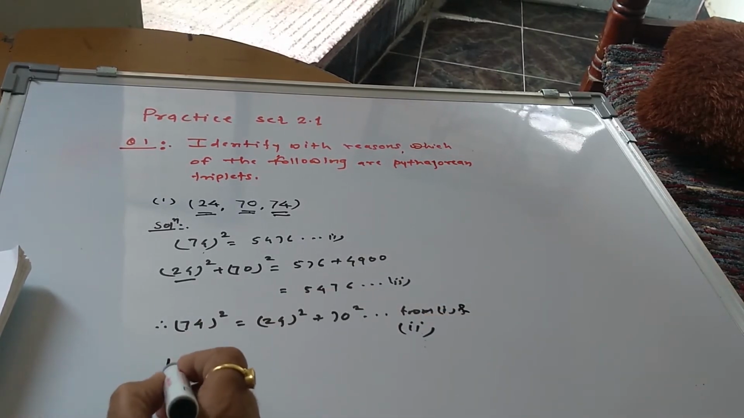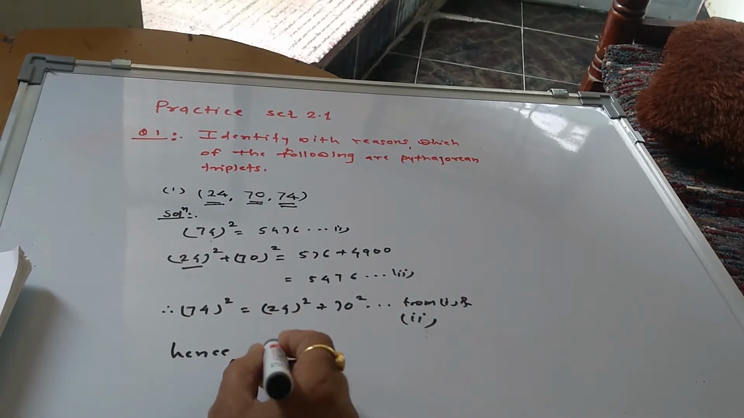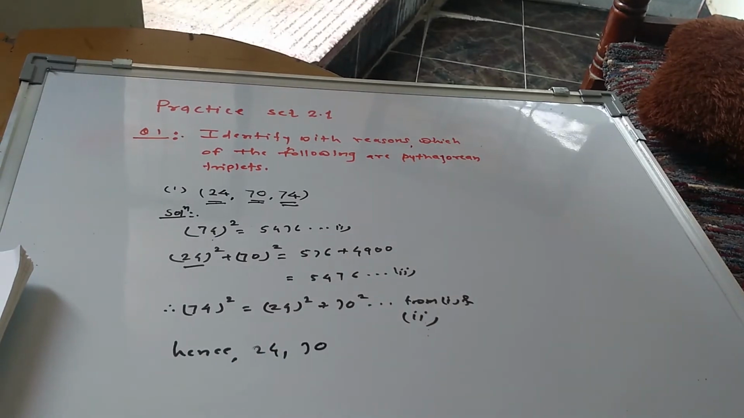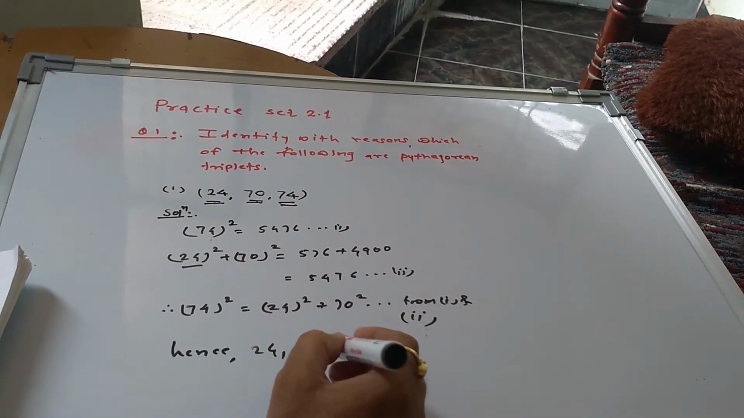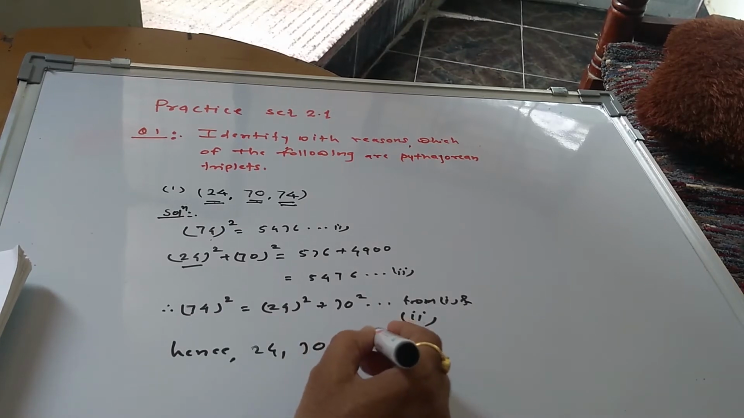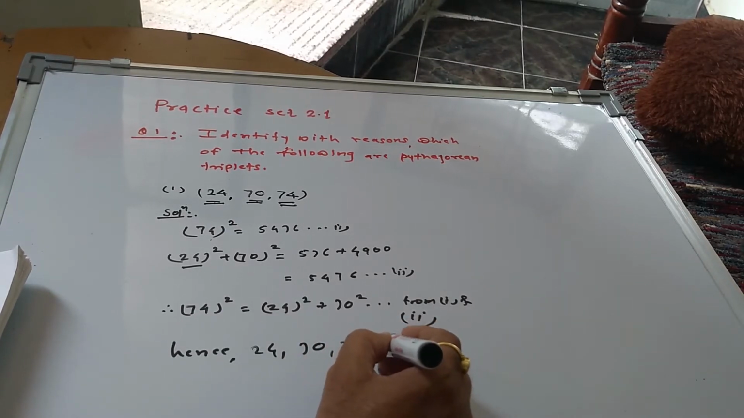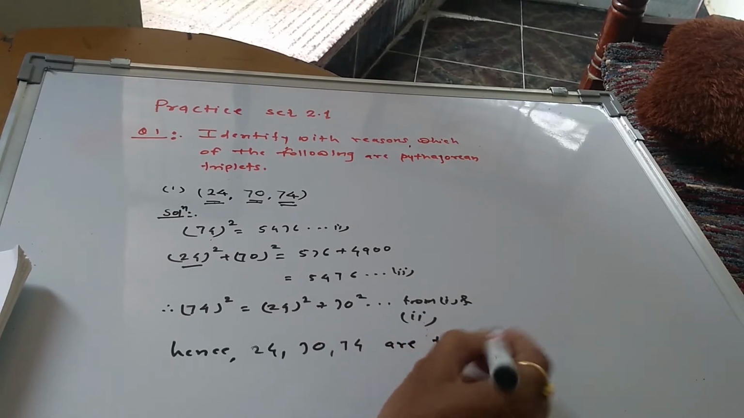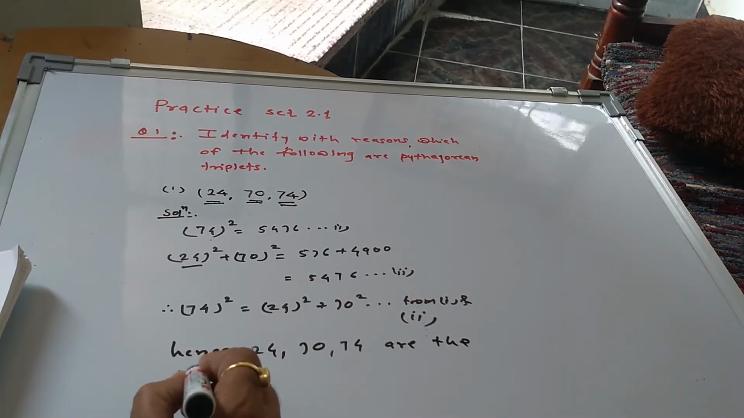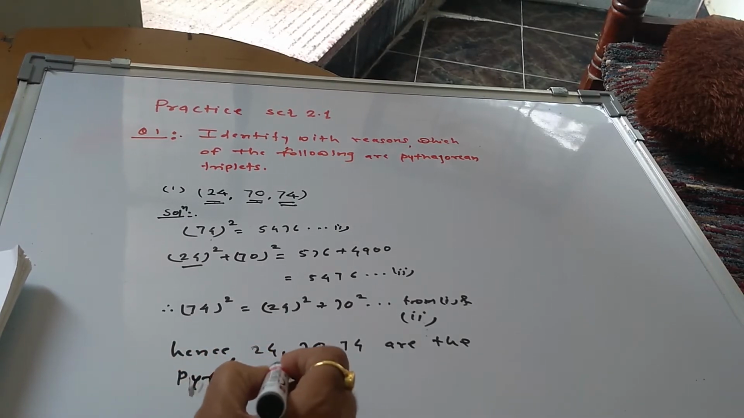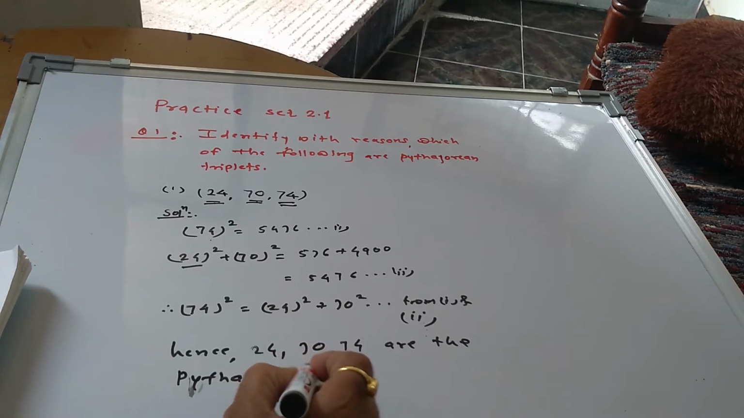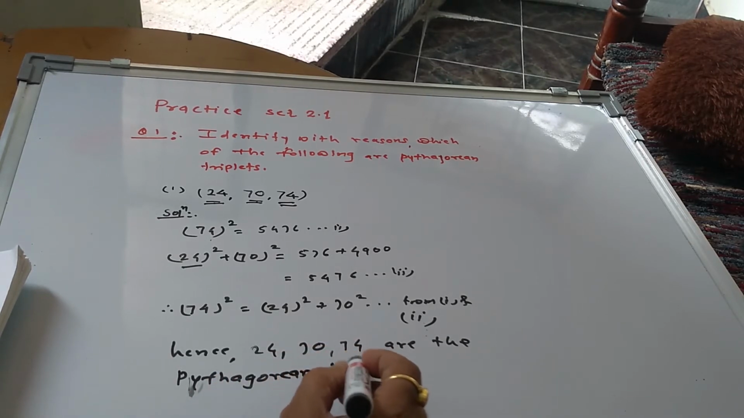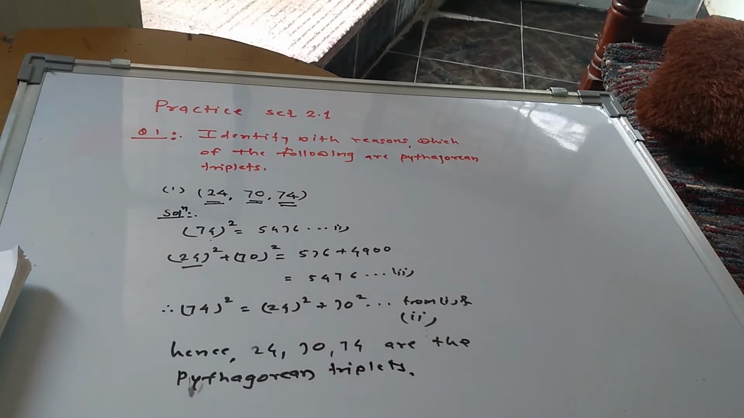Hence, what we say that? Hence, 24, 70 and 74 are the Pythagorean triplets. So in this way we can find out. Now see the second of this.